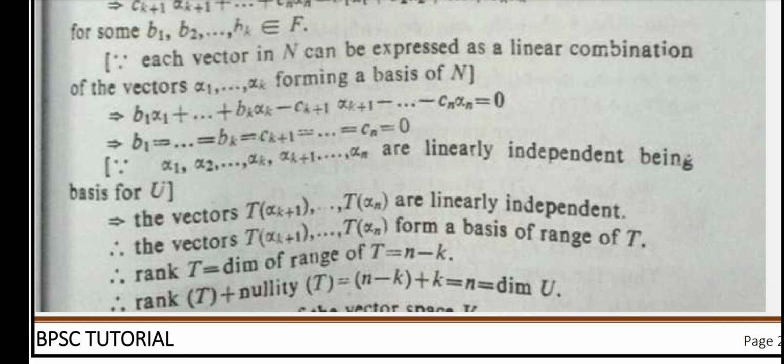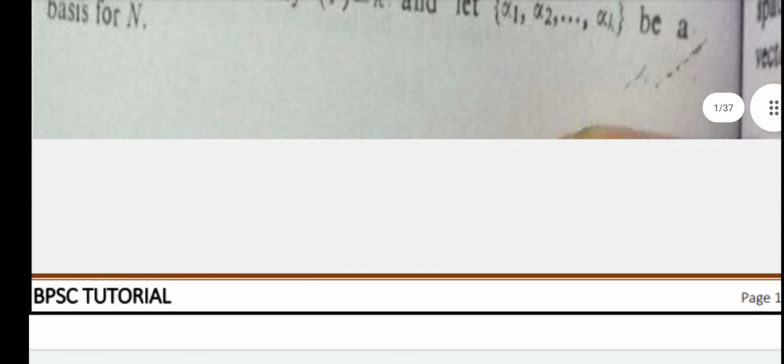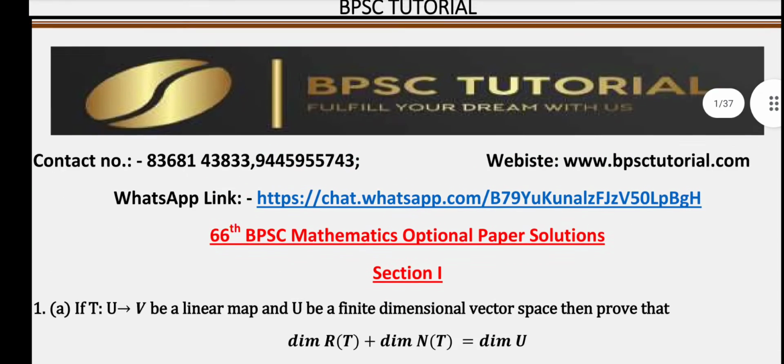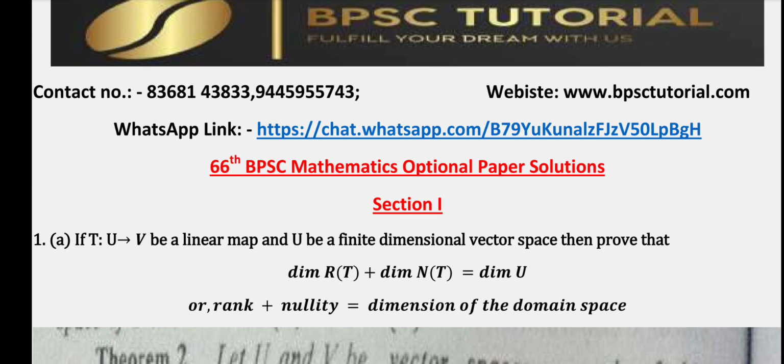Then rank of T plus nullity of T is n minus k plus k, which is equal to n, and that is actually equal to the dimension of U. So we have proved it. Thus the dimension of U is equal to rank of T plus nullity of T. In other words, dimension of R(T) plus dimension of N(T) is equal to dimension of U.